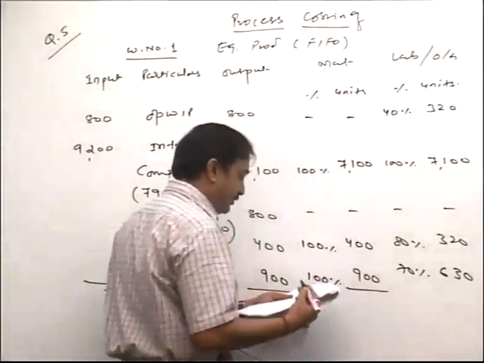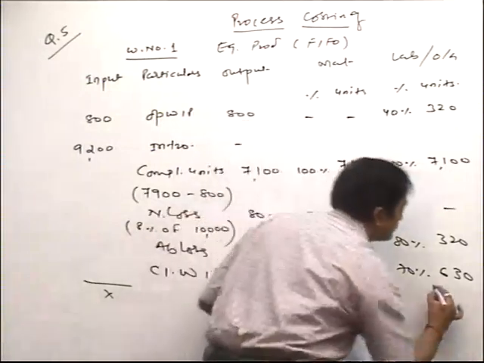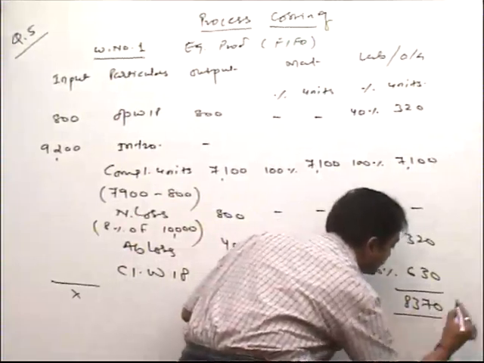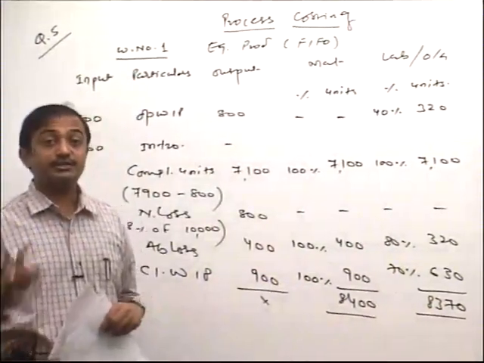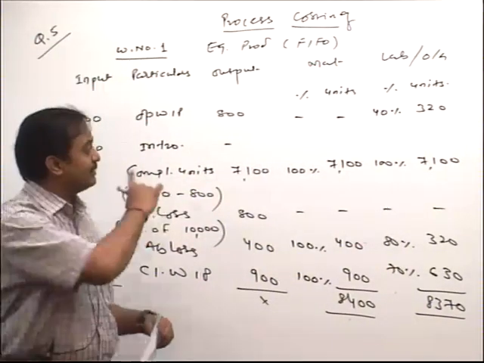Now here we write down units, friend, that is 8,400 and here 8370. So I complete the first working note. Still working note number 2 is pending, that is statement showing cost per unit. But before that, dictate this.